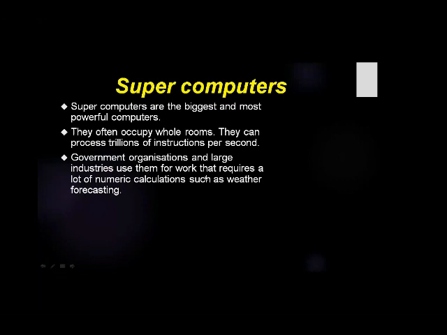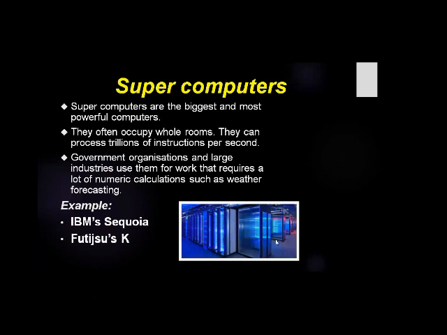Government organizations and large industries use them for work that requires a lot of numeric calculations, such as weather forecasting. The supercomputer is used for weather forecasting. Examples of supercomputers are IBM and Fujitsu. This is the picture of a supercomputer. See how huge this is. It can occupy the whole room, and per second it can process trillions of instructions.